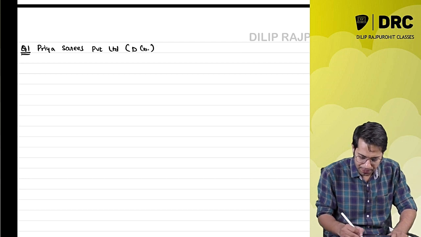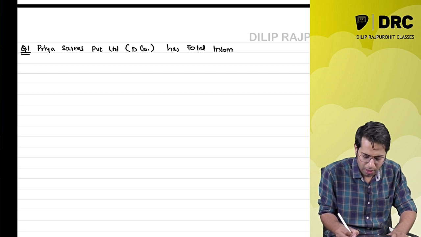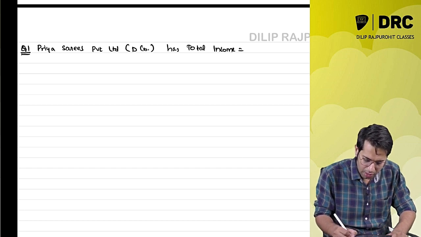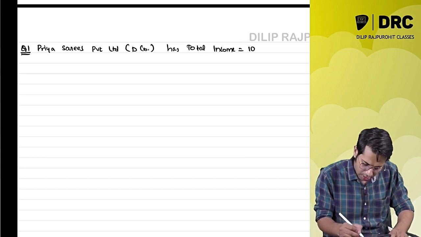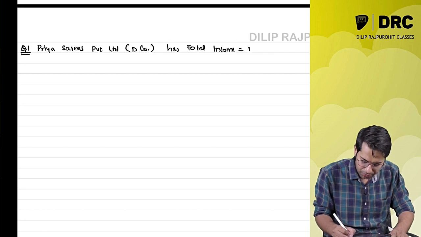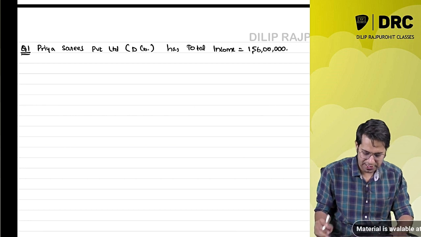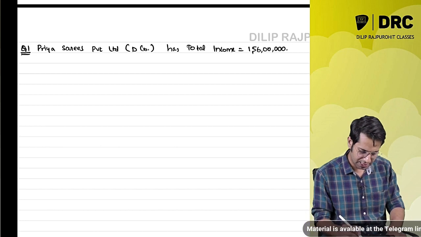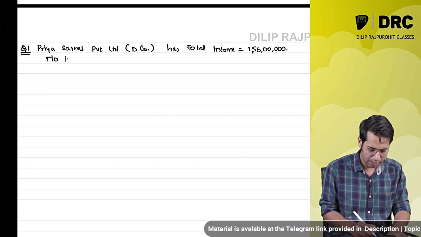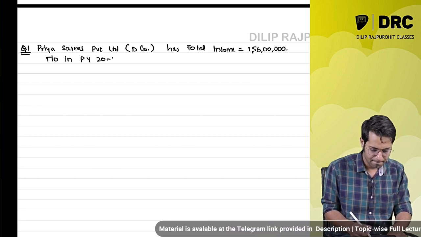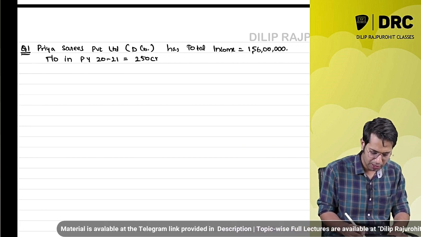It is a domestic company and has a total income of 1 crore 56 lakhs, and the turnover of this company in previous year 2021 is 250 crores.